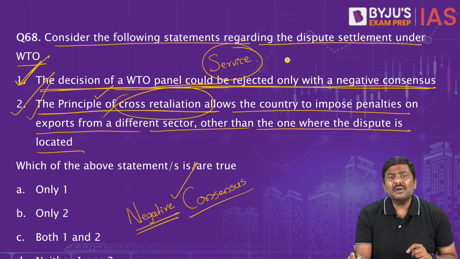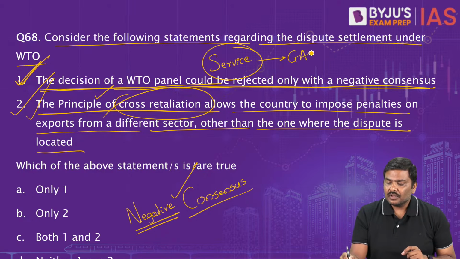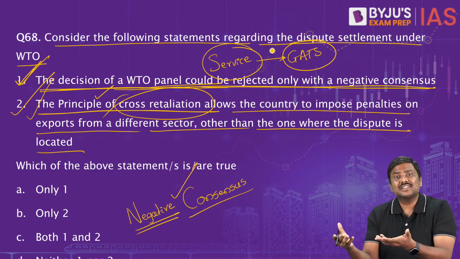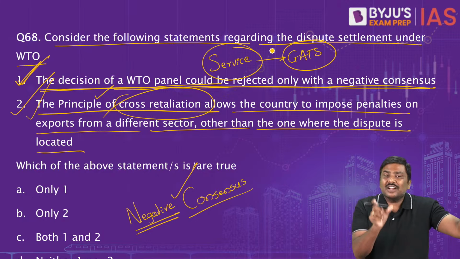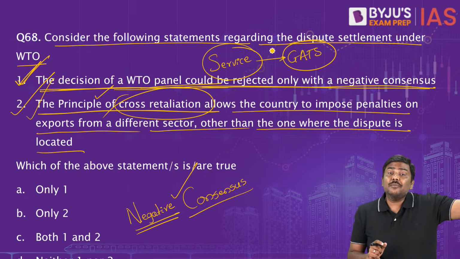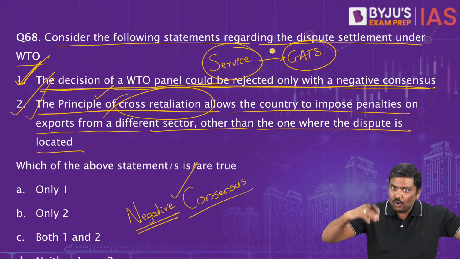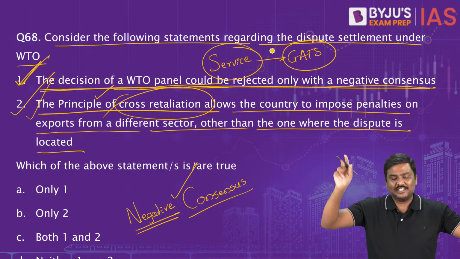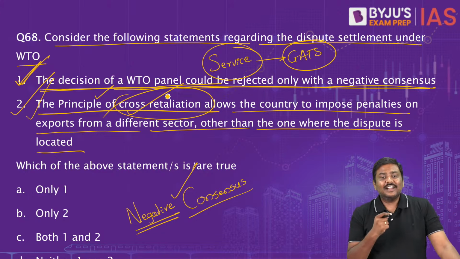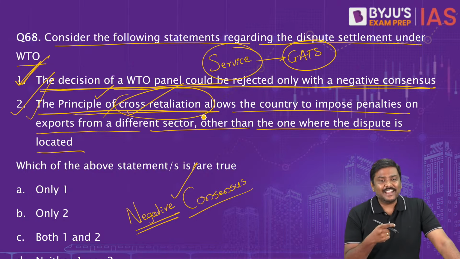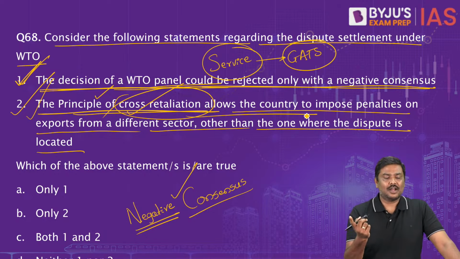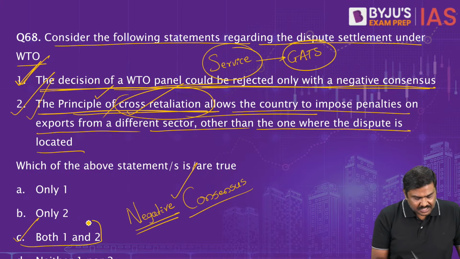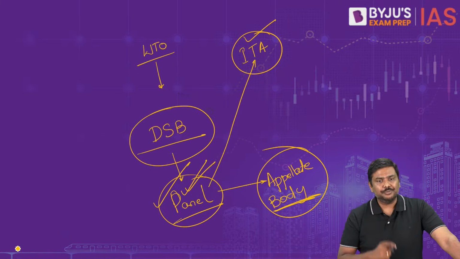And services will come under which agreement of WTO? GATS? Any problem here? Let me know. Services will come under the regulation or coverage of what? GATS. So although the USA is aggrieved under ITA, the USA will be allowed to go beyond ITA and target India's exports from other sectors. That is cross retaliation. That is basically the concept of cross retaliation, right? This is allowed. So the second statement is also correct. The first statement is also correct. The right option for question number 68 will be option C, both 1 and 2.